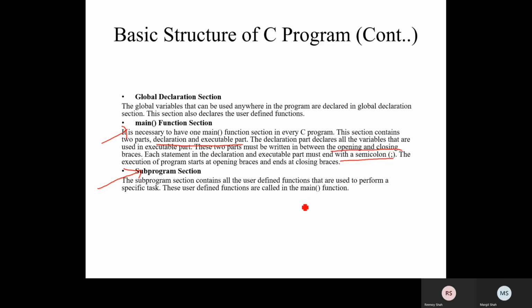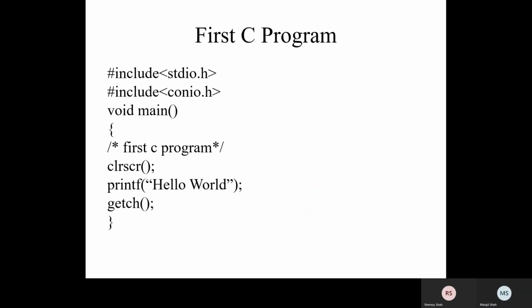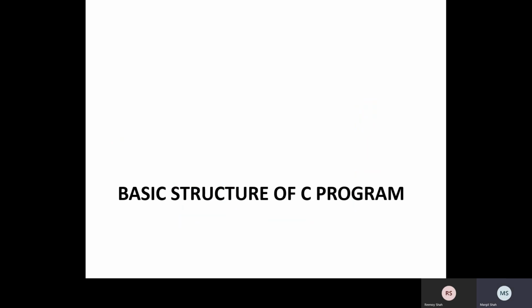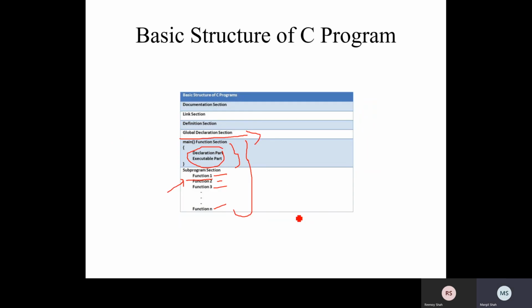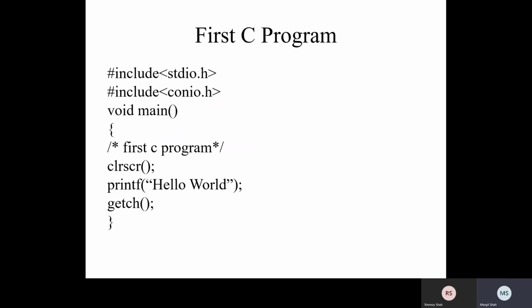Okay, so this is a simple C program to print hello world on the screen. Here, as we have discussed, identify the sections. We have seen this one, right? We may start with a documentation section, linking, definition, global declaration, main function. So suppose we would like to identify which one is the documentation section.